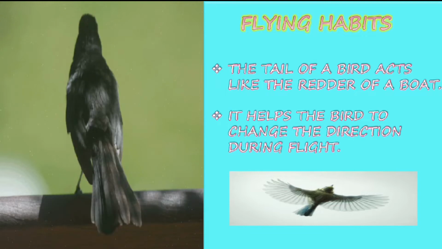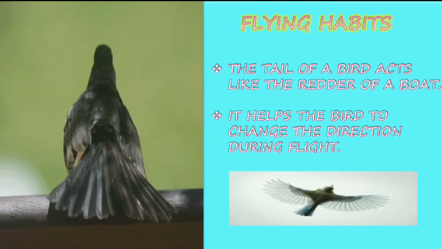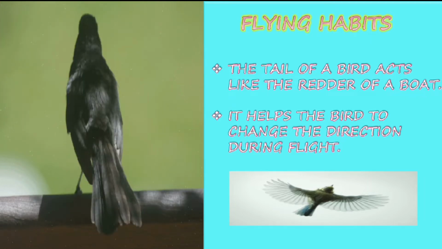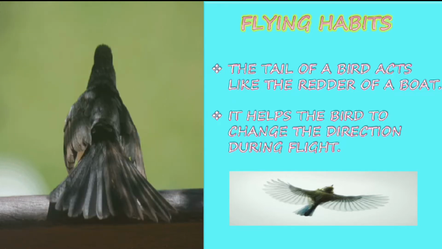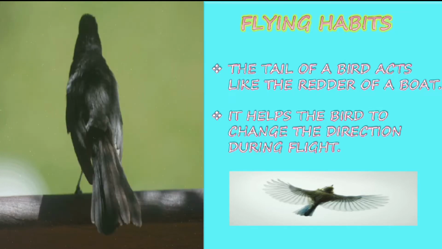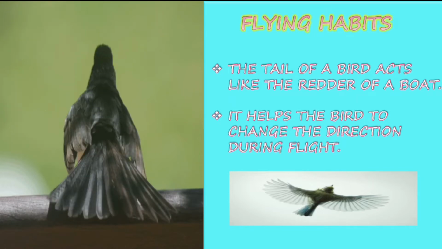The tail of a bird acts like the rudder of a boat. Yes, so it is used to change the direction. That's why it is mentioned as the rudder of the boat. It helps the bird to change direction during flying. So during their flying position, the tail will be helping the bird to change its direction.